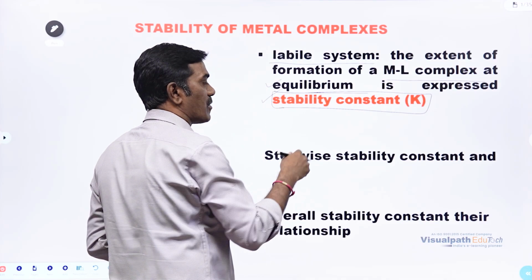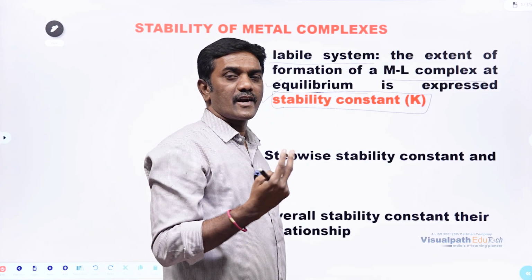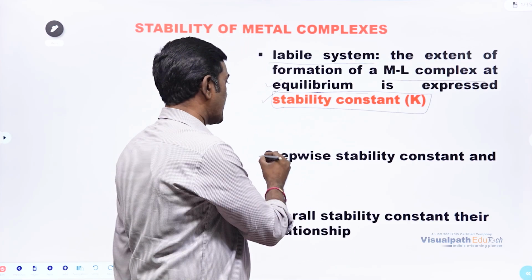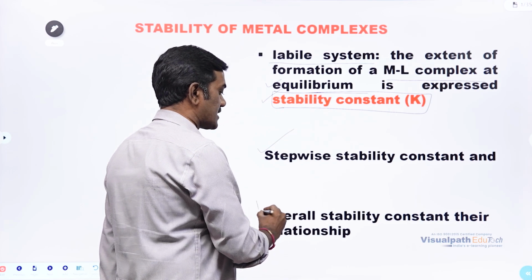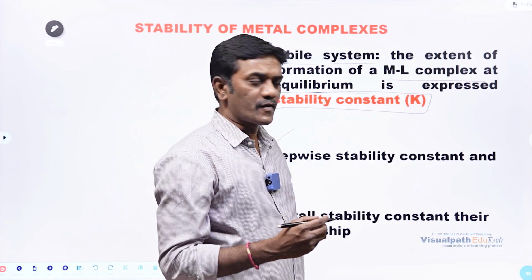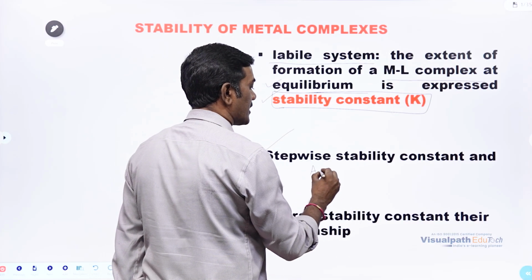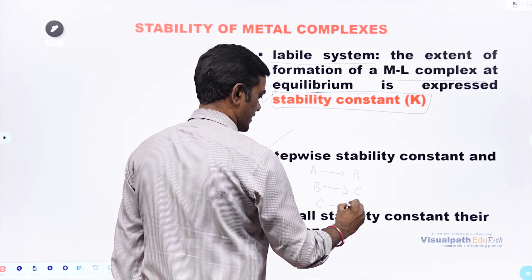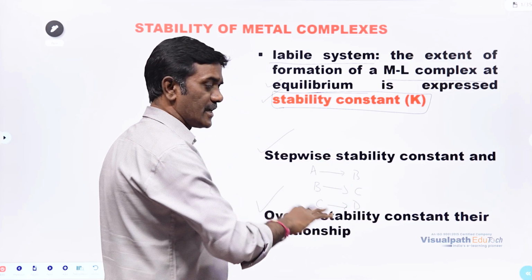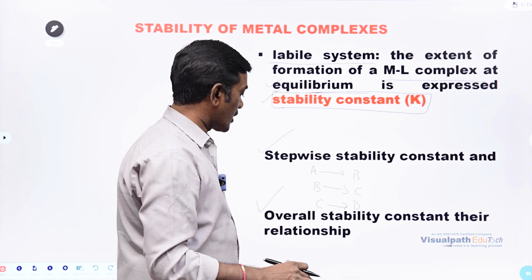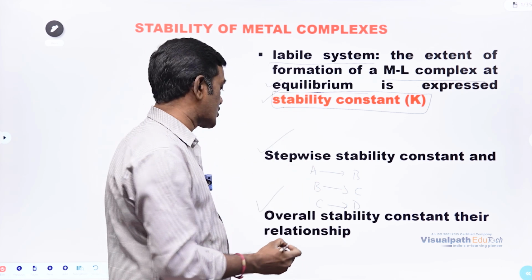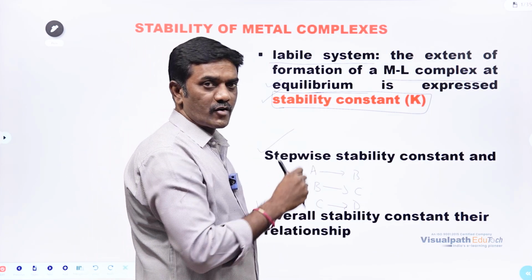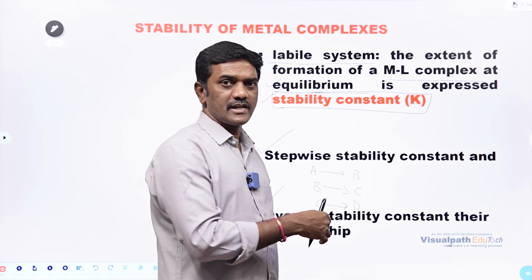The stability constant we also call the equilibrium constant. There are two ways to express this equilibrium constant or stability constant. One, stepwise stability constant, and the other, overall stability constant. What is the meaning of stepwise? If the reaction is happening step to step, A to B, B to C, C to D, etc. If the reaction happens in one way, and we take everything together, that is called the overall stability constant. We will look at the stepwise stability constant and overall stability constant in the next slides.